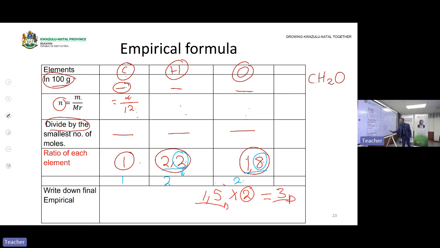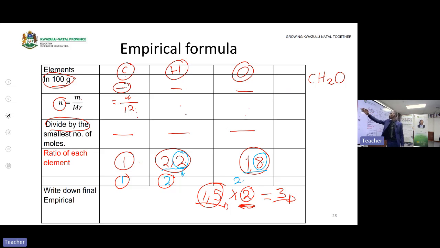But if I had a number like this, then I've multiplied by 2 in this number, I have to multiply all the numbers by 2. I have to multiply the number of carbon. I have to multiply the number of hydrogen. If oxygen was the one with 1,5. So if you multiply one number, then you must multiply all the numbers so that you will get your ratio correct.